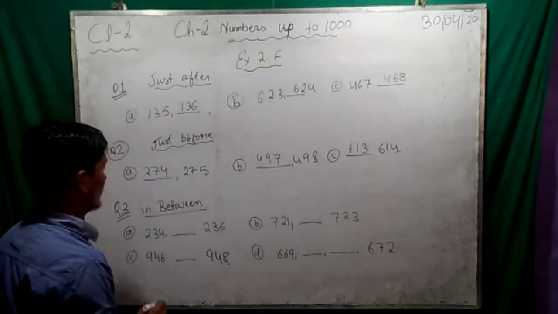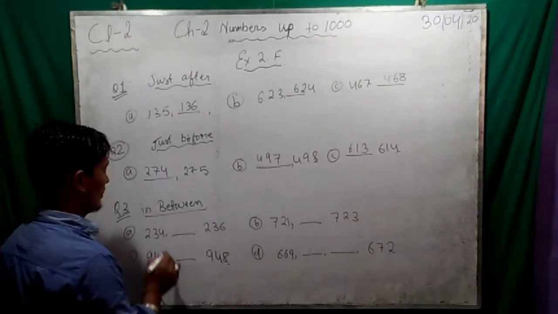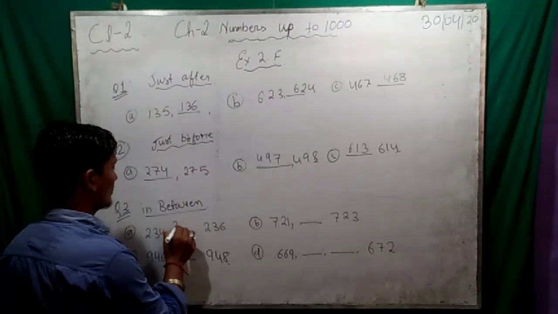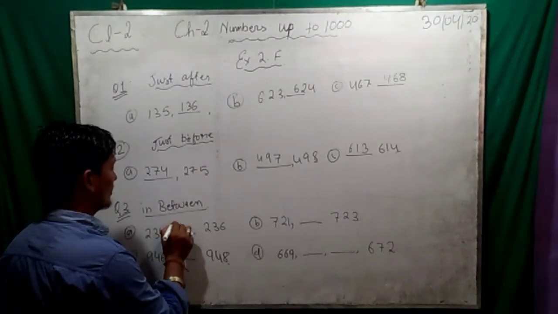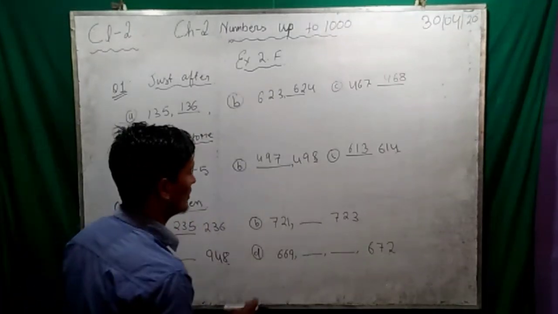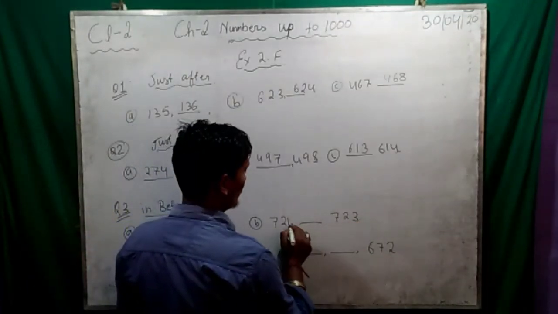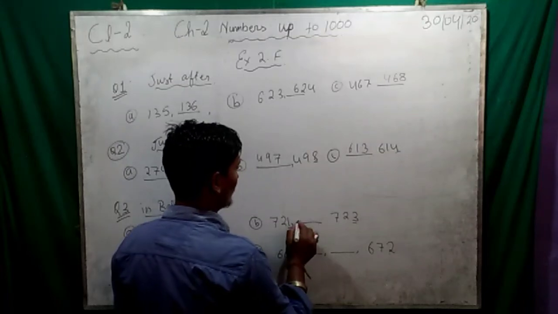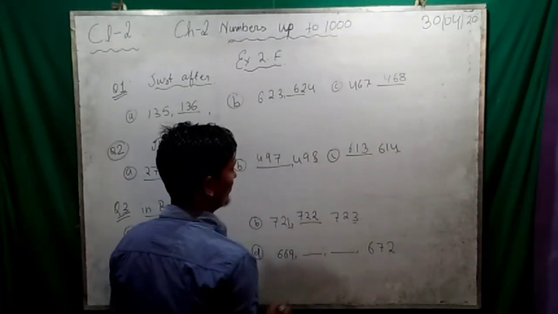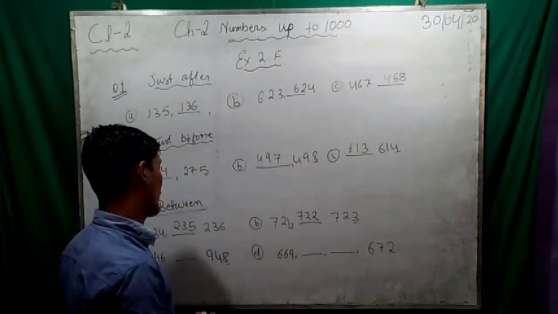Now question number 3. Number A. We have to write in between 34 and 36. What is there in between? 35. Then 1 and 3. See the ones place, number 1 and 3. So what we have to do? 722 in between.